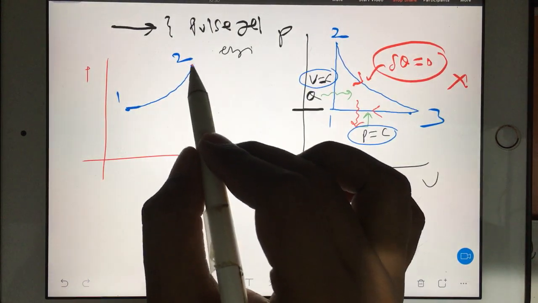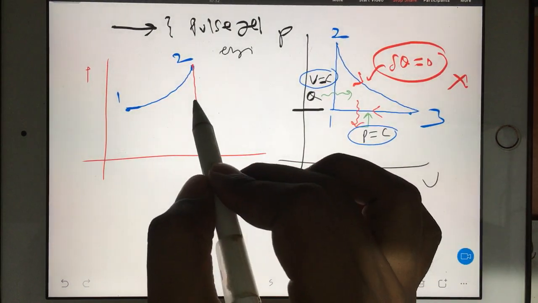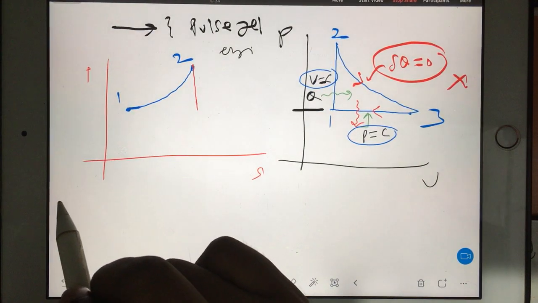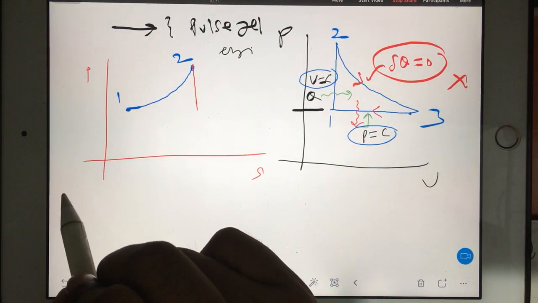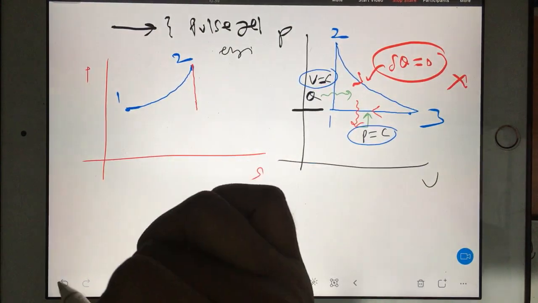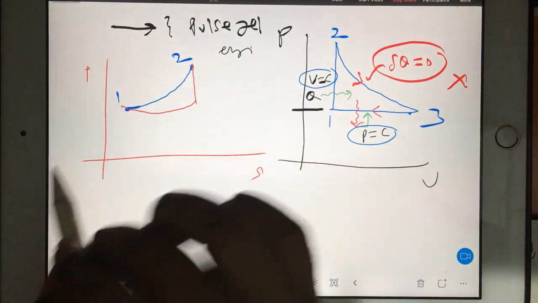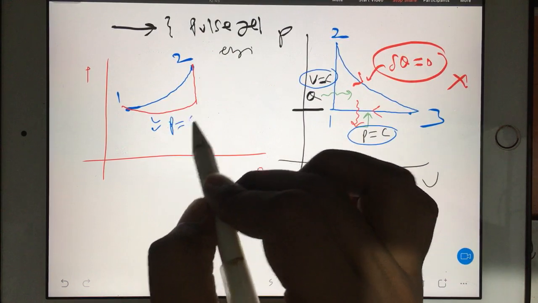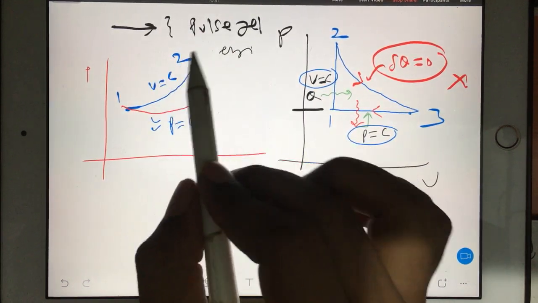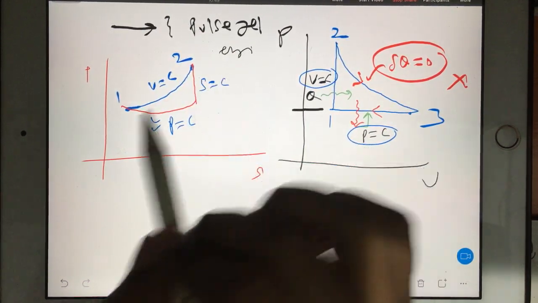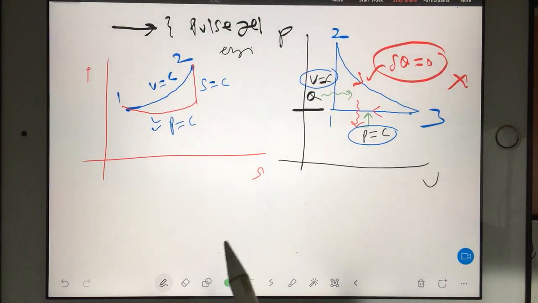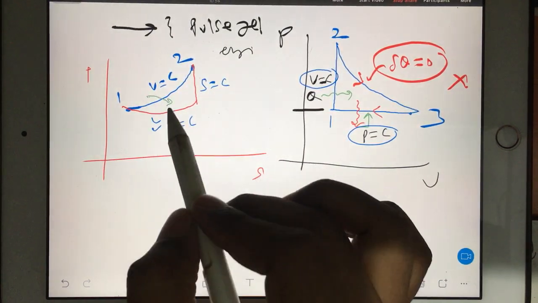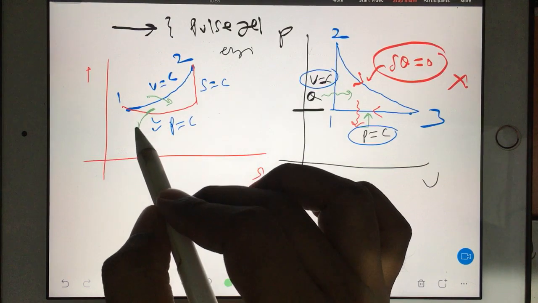So isentropic, you should come down because temperature is decreasing, and after that pressure is constant. So how do we draw constant pressure line? We used to draw it like a curve line, you remember? So this is your pressure constant line, this is your volume constant line, and this is your entropy constant line.